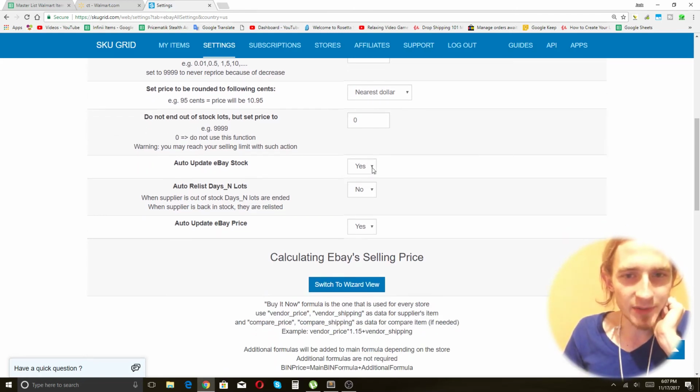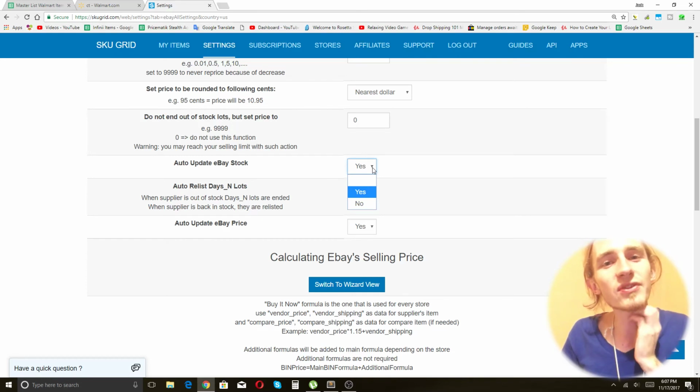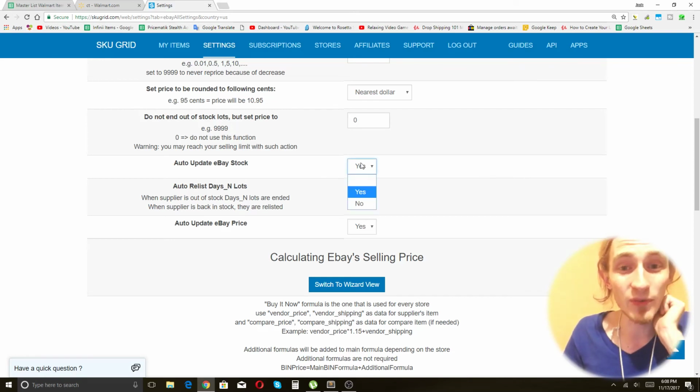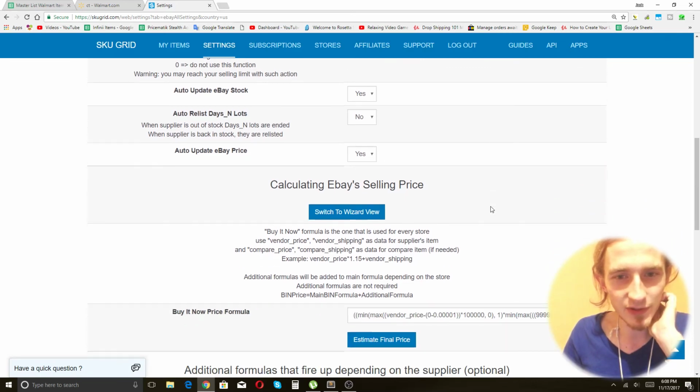We want auto update eBay stock. So you can use SKUgrid as just a repricer. So all it's doing is changing the prices, and it's not looking to see if items are out of stock. But we want the out of stock protection. So that's clicking. We want to click yes there. Don't worry about days and lots, and auto update eBay price. Yes, we want to do both of those things.